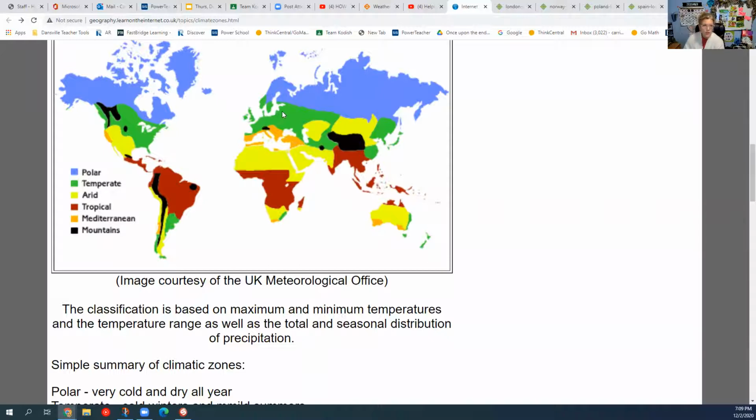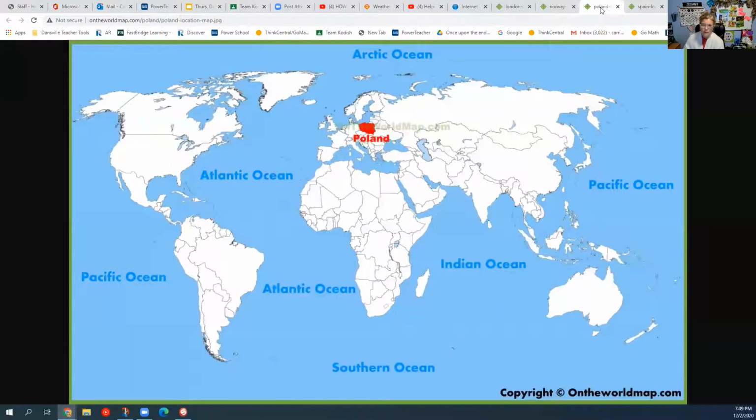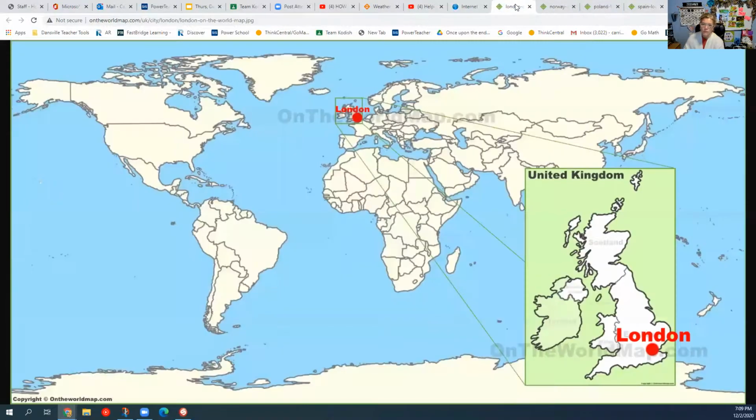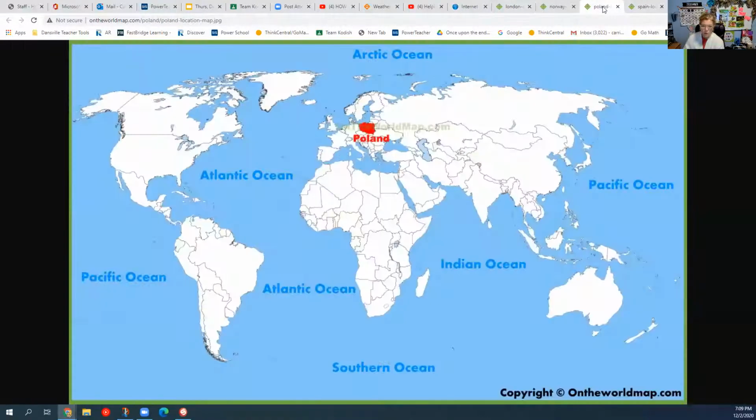So maybe one of the areas in the green. Not Norway. Maybe London, or not Spain, or Poland, maybe. I think Spain's too far down here, so maybe we could do London or Poland if you want to pick one of those.